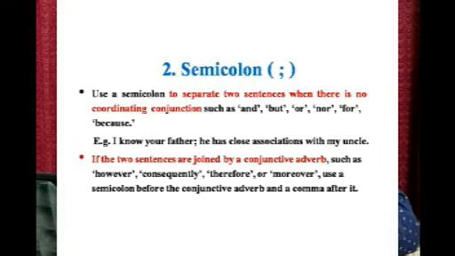I know your father; he has close associations with my uncle. So, here we have got two separate sentences actually, and they are somehow joined by a semicolon. Next, if the two sentences are joined by a conjunctive adverb such as however, consequently, therefore, use a semicolon before the conjunctive adverb and a comma after it.